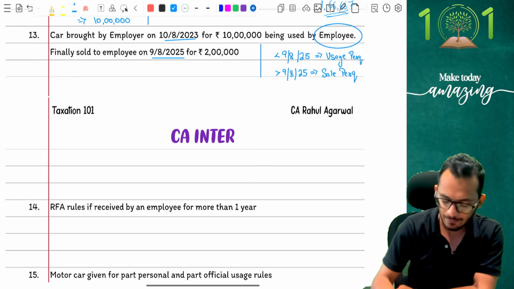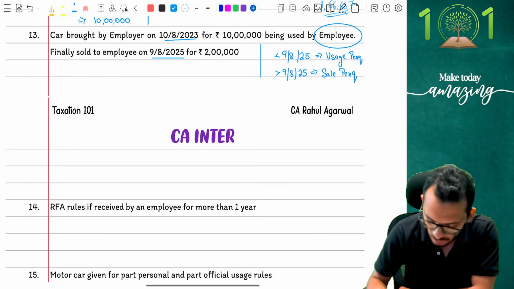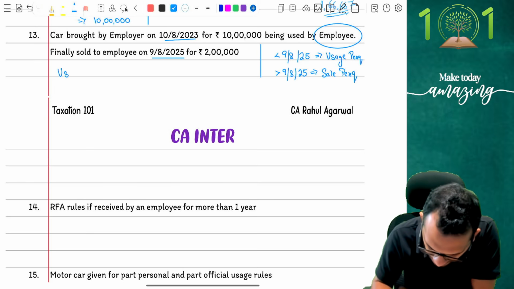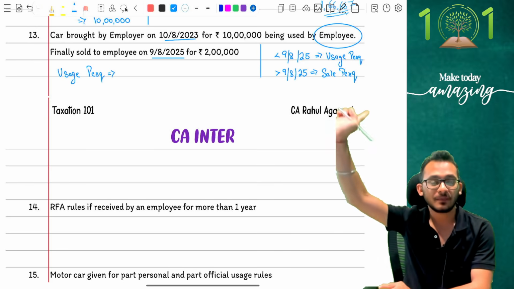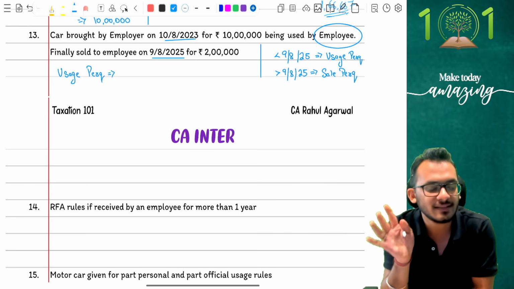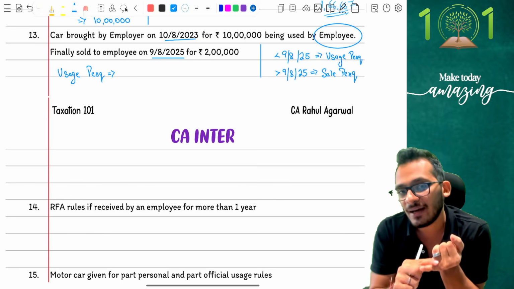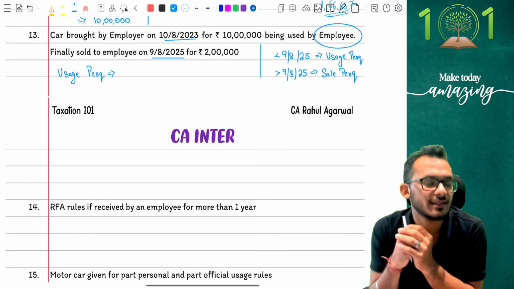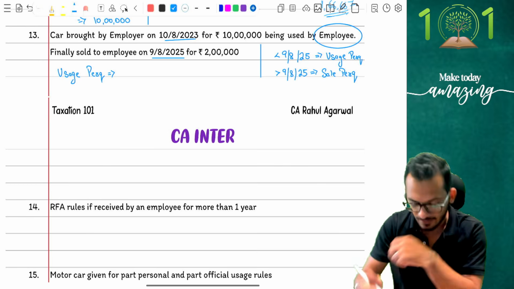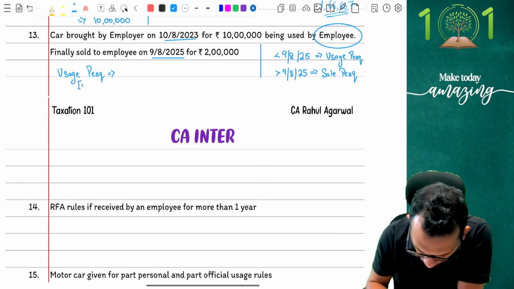Yes. So what is happening, people? First, let's calculate the usage perk. So first I'm going to ask a very simple question: what is the usage of the asset? The asset was given by the employer to the employee. When an employee gets a motor car, you ask a very simple question. Is it for personal reason? Is it for official reason? Is it for part personal or part official reason? That is the question being asked. In this question, nothing is given. I'm going to assume that it is fully personal.